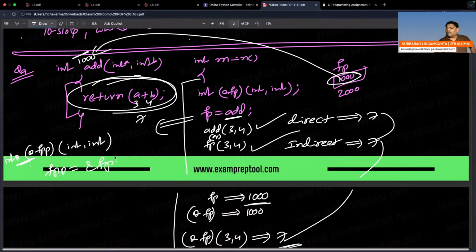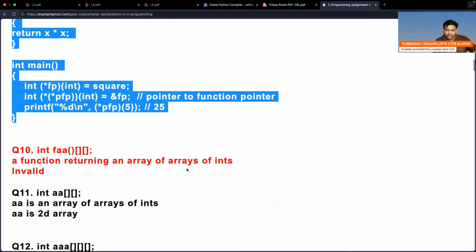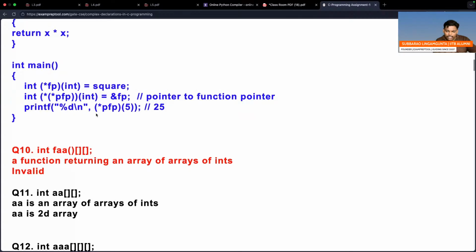A single pointer, and one more pointer you take, that is going to be a double pointer. So now afterwards he will call it. Finally, if you see PFP star f of phi, this is the entire story.